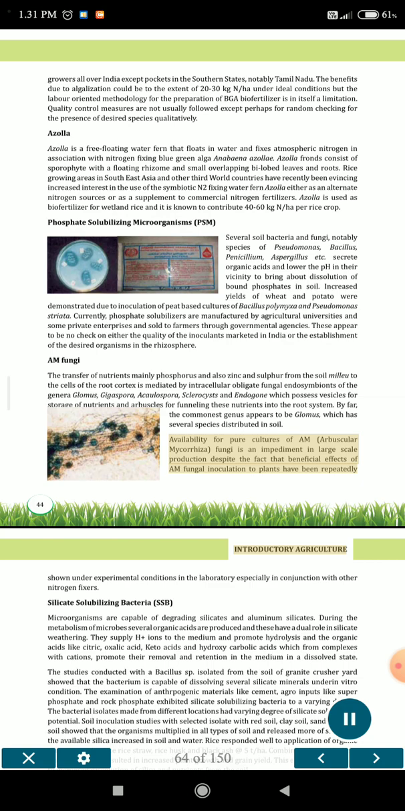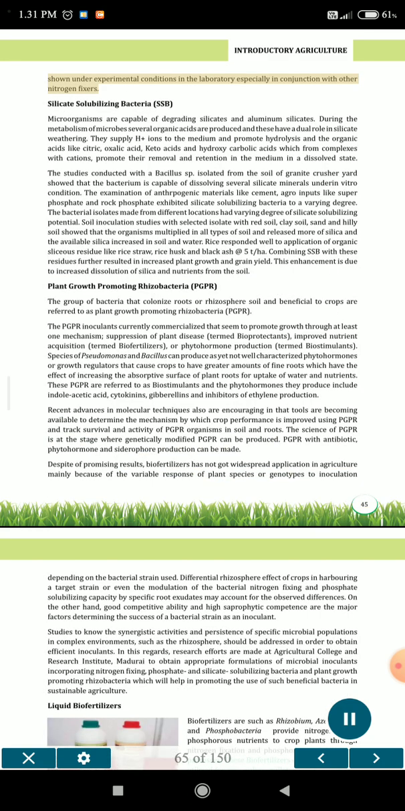Availability of pure cultures of AM, arbuscular mycorrhiza fungi, is an impediment in large-scale production, despite the fact that beneficial effects of AM fungal inoculation to plants have been repeatedly shown under experimental conditions in the laboratory, especially in conjunction with other nitrogen fixers.